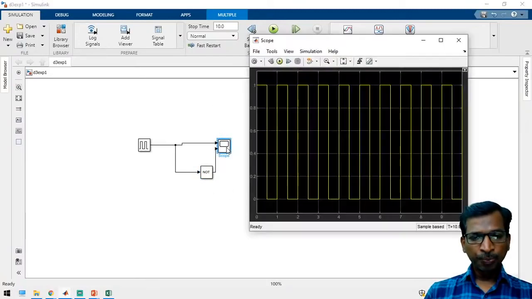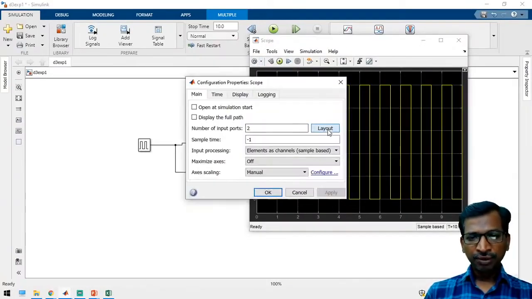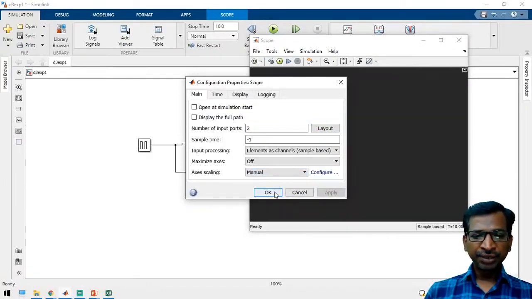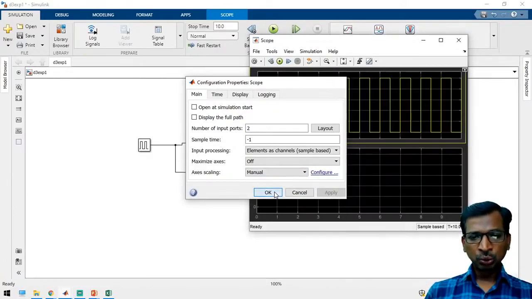Open the scope and add one more graph with the layout. If you keep a single layout, then we cannot see the pulses clearly. So just take 2 scopes.